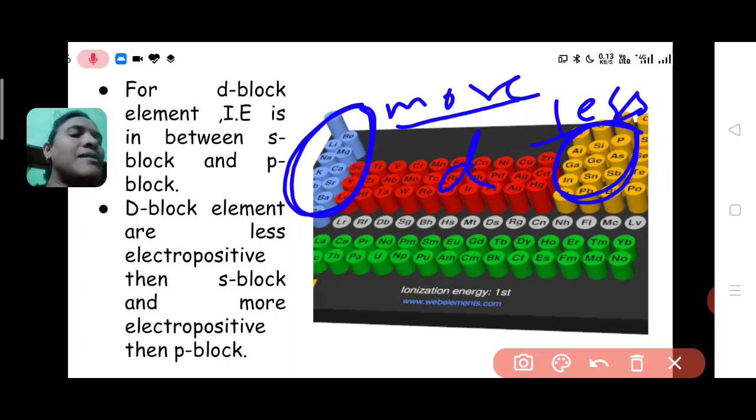because D has atomic size in between S and P. D has atomic size in between S and P. So S block element has a bigger size, that's why S block element can lose electron easily, and that's why it is more electropositive. And P block element has a smaller atomic size than D block element, that's why P block element can lose electron not very easily, that's why it is less electropositive. I hope you have understood now.